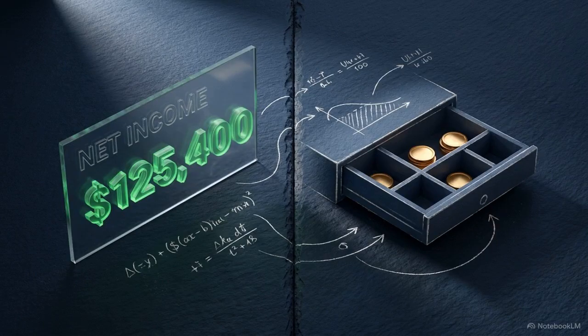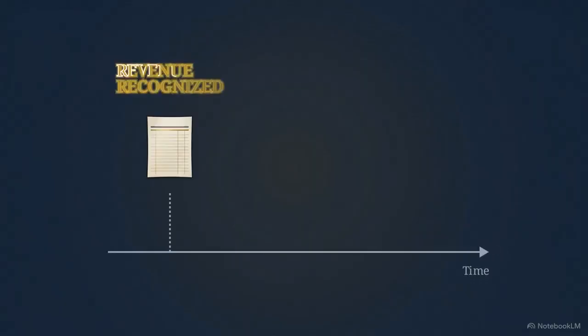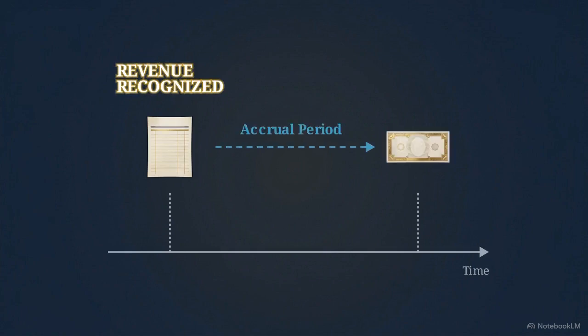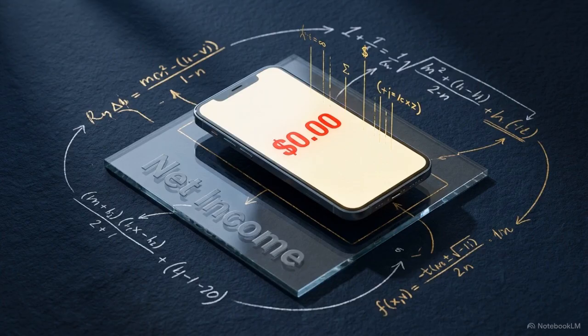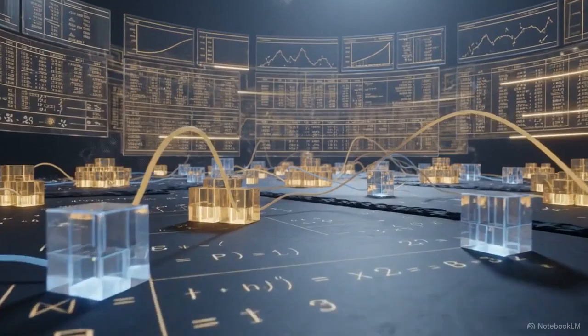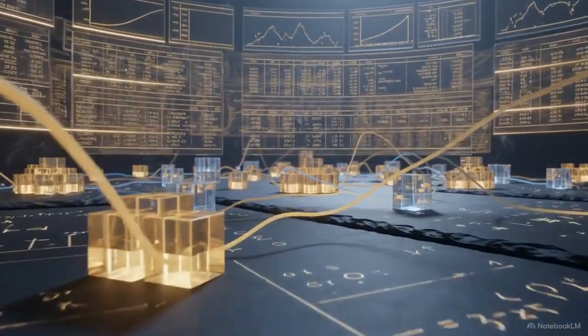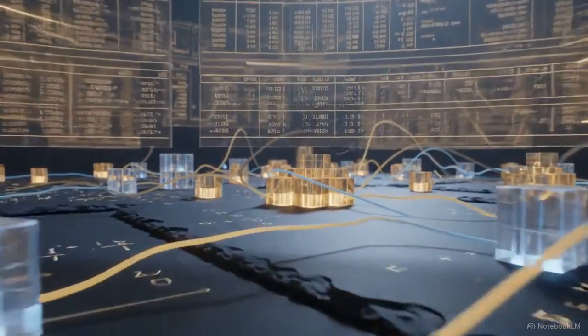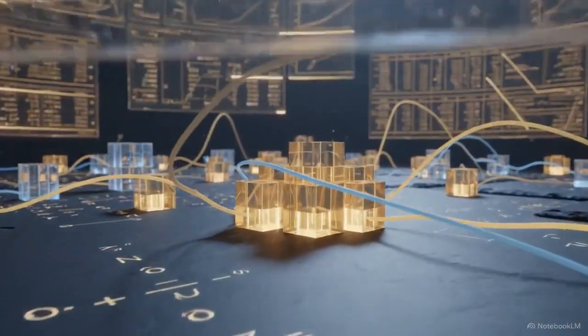This interconnected system also creates an intentional tension between reported profit and actual cash. Under accrual accounting, we record the economic impact of a transaction when it occurs, regardless of when cash changes hands. This is why a company's net income rarely matches its bank balance. Mastering this ecosystem provides the framework needed to evaluate performance, judge risk, and make the investment decisions that move capital across the globe.